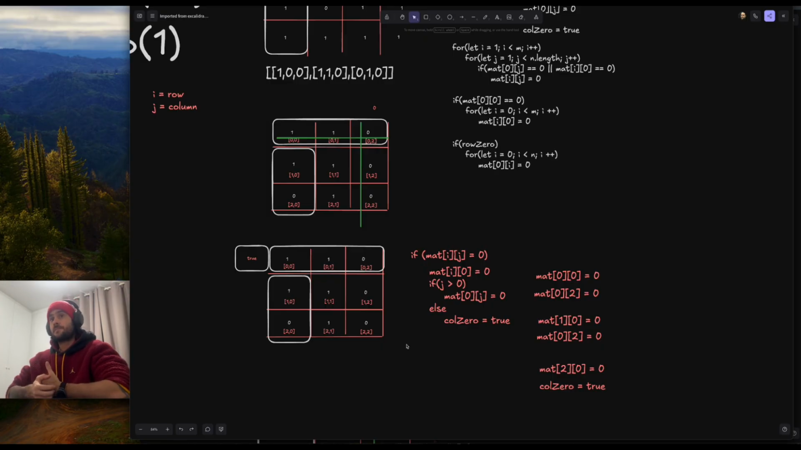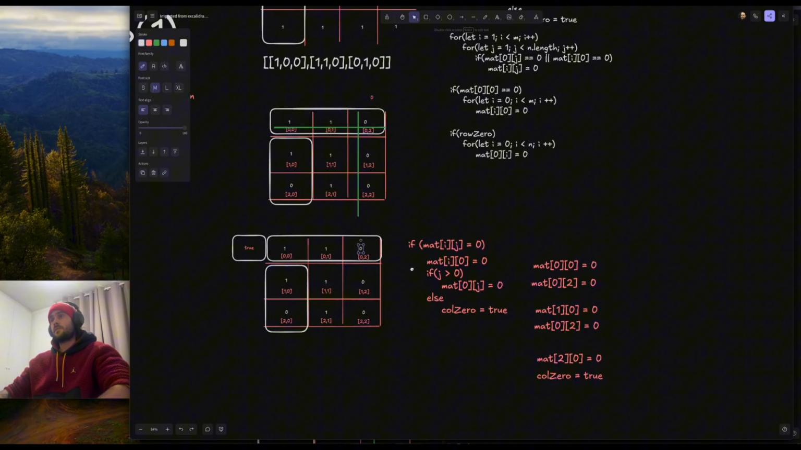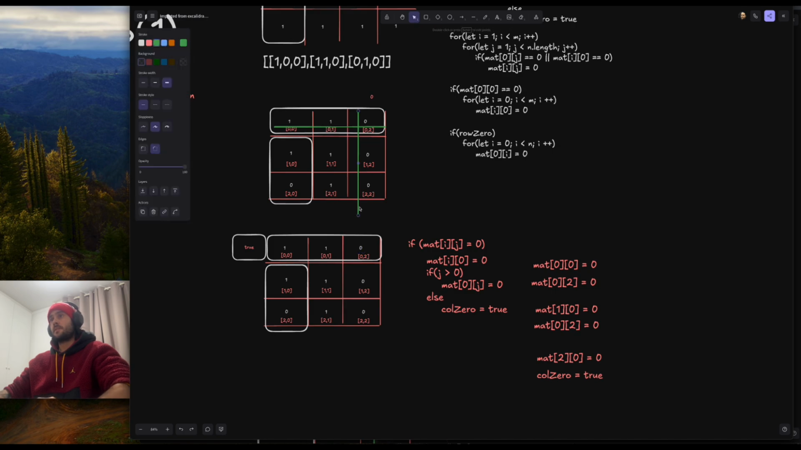So basically, I'm iterating here on the first item, 0, and then until I get to the first 0, and that means that this row and this column need to be zeroed out, basically.